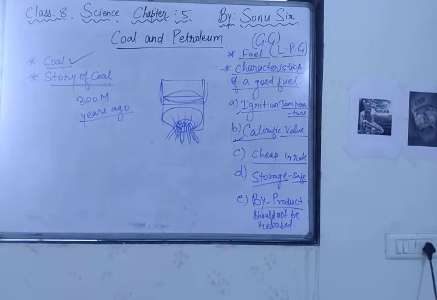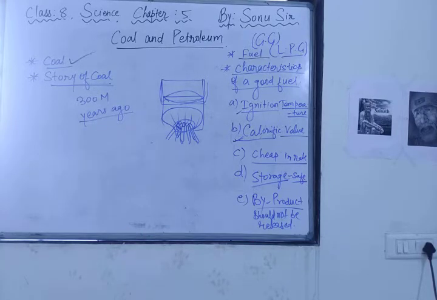The earth had dense forests in low-lying wetland areas. Due to natural processes like flooding, these forests got buried under the soil. As more soil deposited over them, they were compressed. The temperature also rose as they sank deeper and deeper, under high pressure and high temperature. Dead plants got slowly converted to coal. As coal contains mainly carbon, the slow process of conversion of dead vegetation into coal is called carbonization. Since it was formed from the remains of vegetation, coal is also called a fossil fuel.